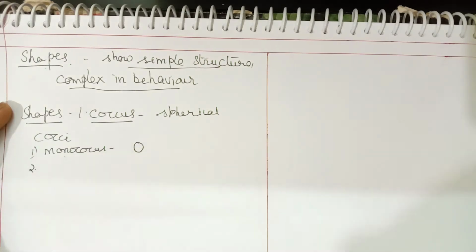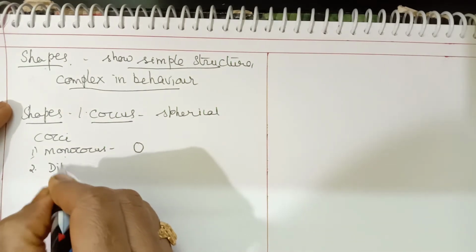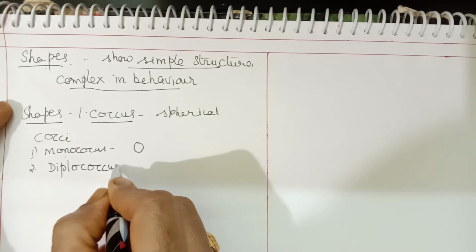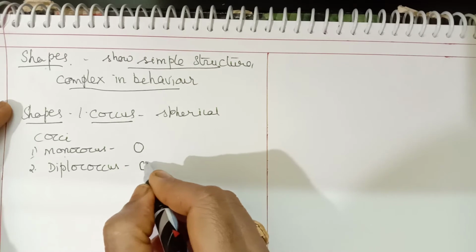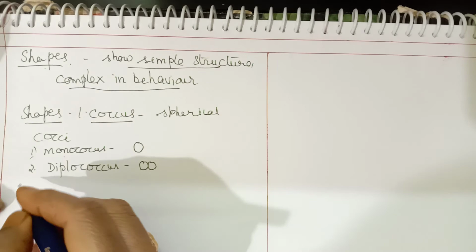Second is called a diplococcus. Diplo means two. So if a group of two spherical bacteria is present, then we call it a diplococcus.